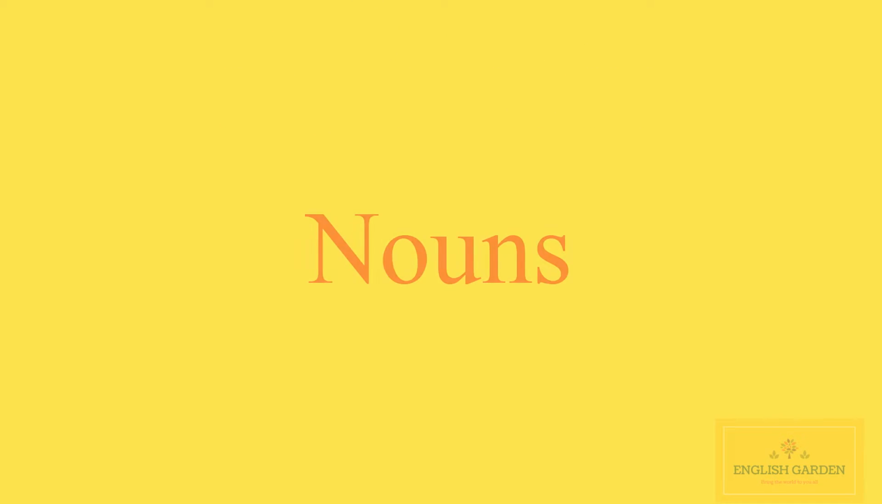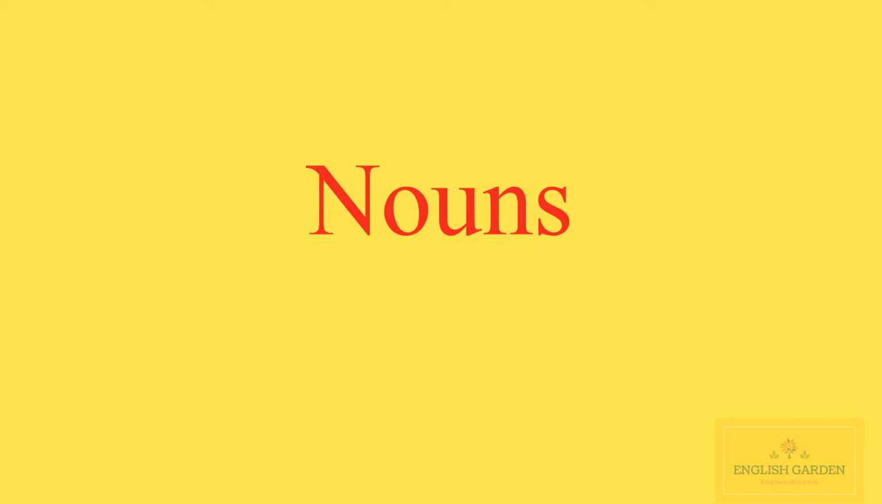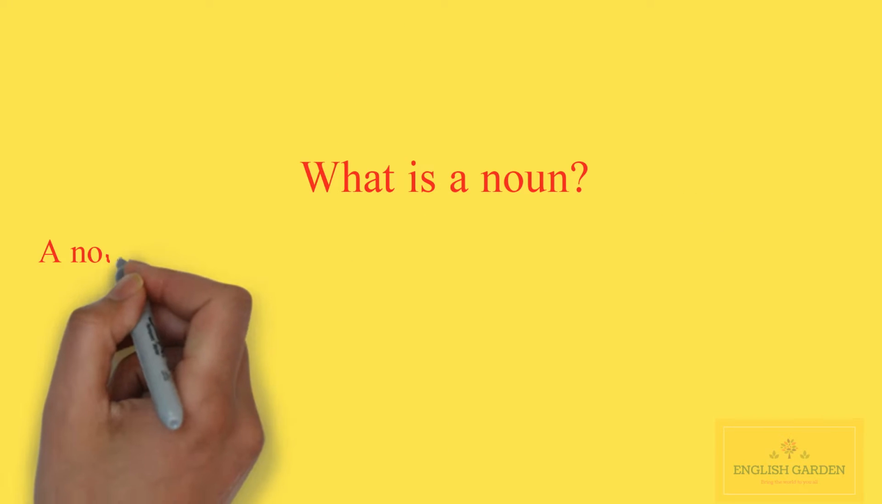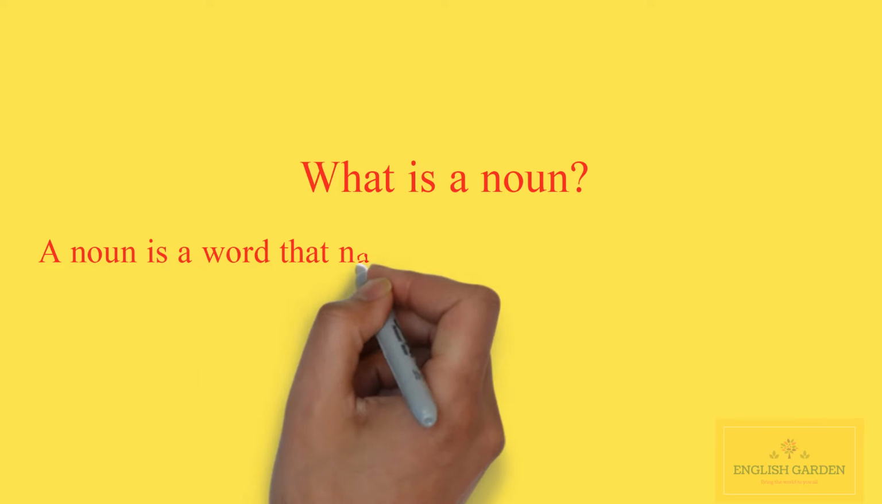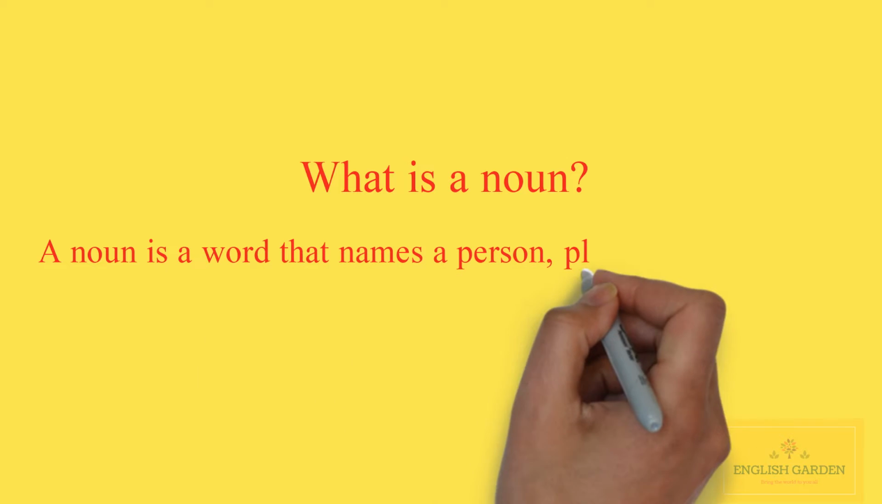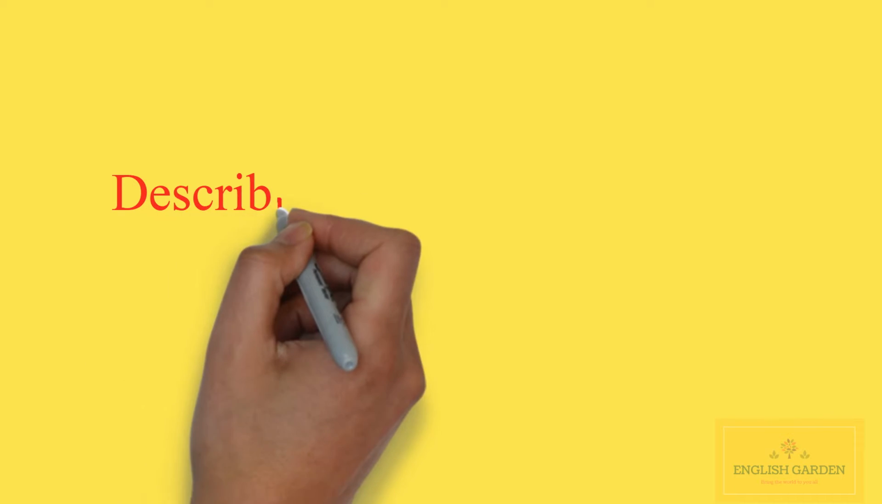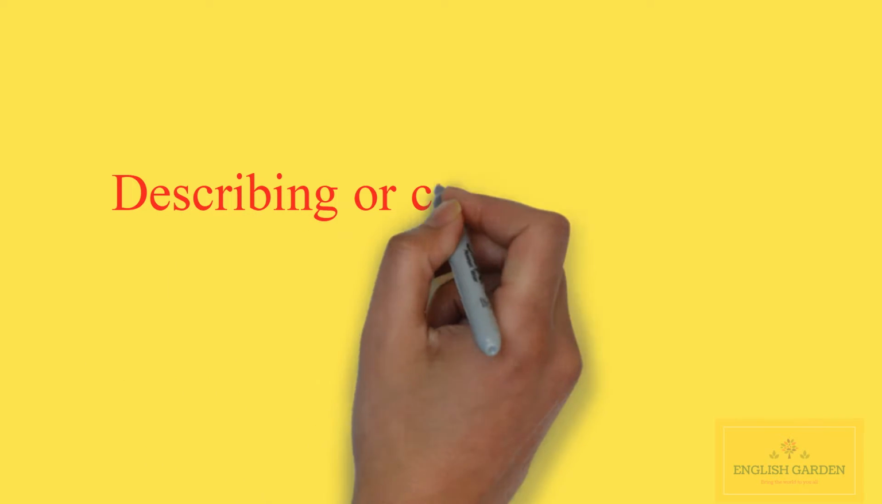Nouns. What is a noun? A noun is a word that names a person, place, thing, or idea. Nouns play an important role and have the ability to perform different functions in sentences.